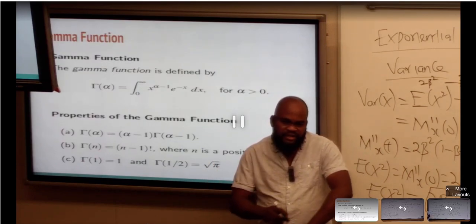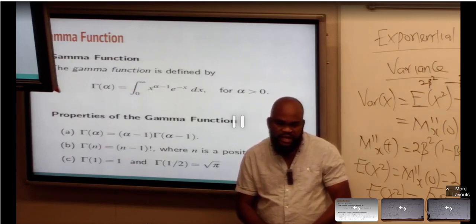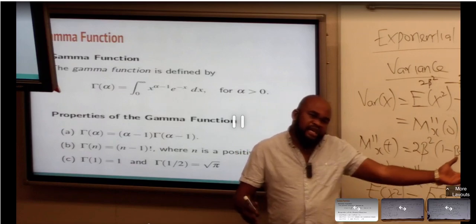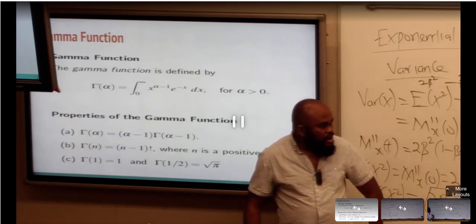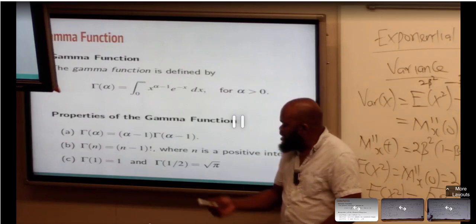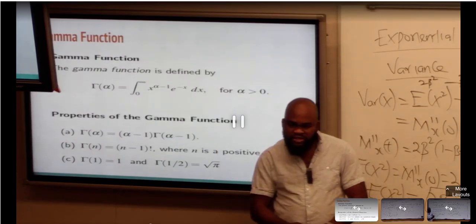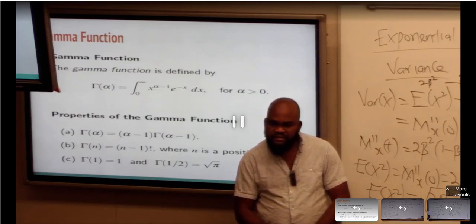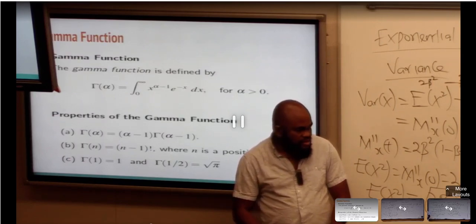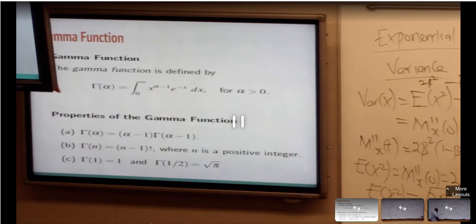The gamma distribution is a generalization of exponential. Exponential distribution talks about the waiting time before the occurrence of an event. The gamma distribution talks about the waiting time before the occurrence of multiple events. Does that make sense?